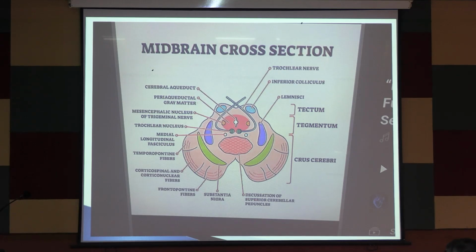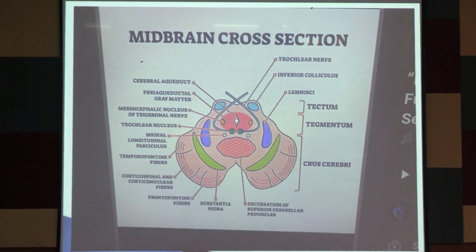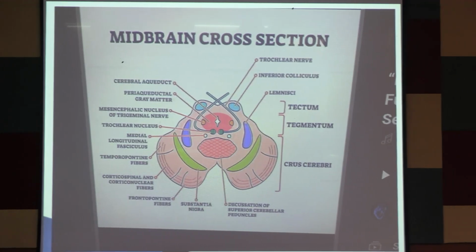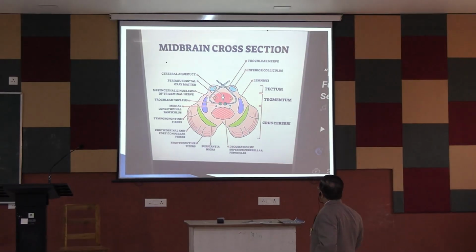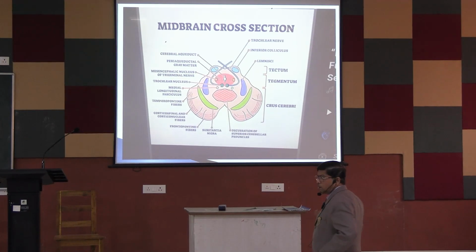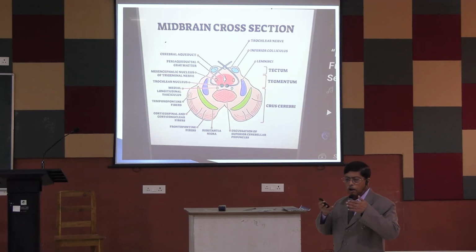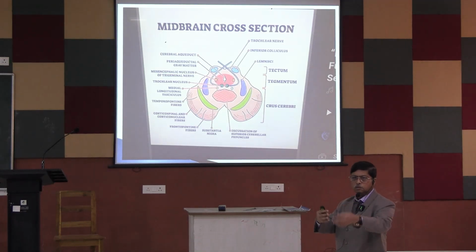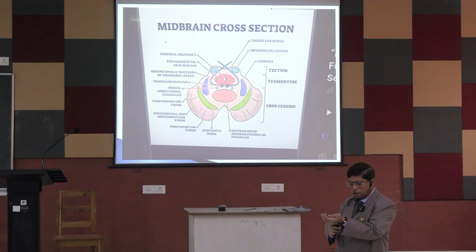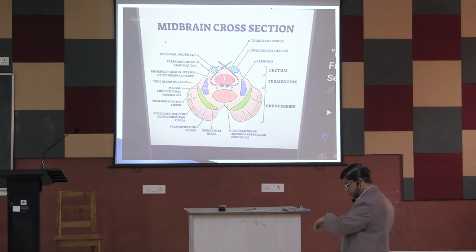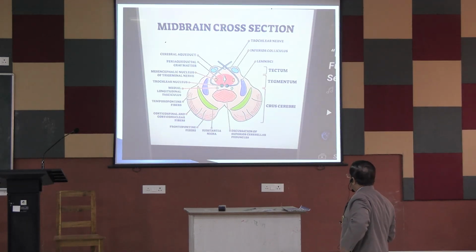And there is the cerebral peduncle, you know all these things. Another is the decussation of the superior cerebellar peduncle. This midbrain and pons are connected with the cerebellar tissue by different peduncles, the superior peduncles.